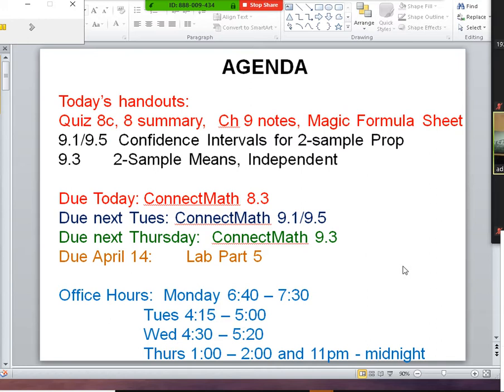Or actually, if you sit back far enough, you're going to need some working space anyways, then I can still see your hands. I only have to see your papers, but I need to see your hands so I can see what you're looking at. That's all I need, just part of your hand. So that's for everybody. That's what I need from you in terms of something coming up.